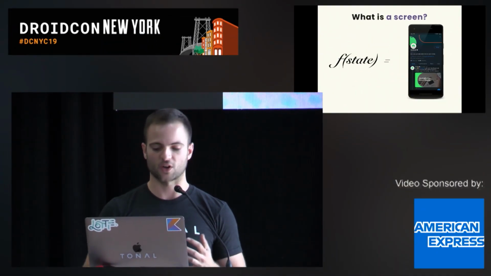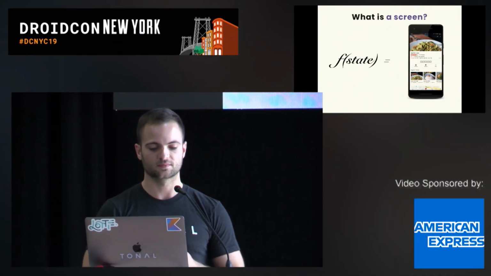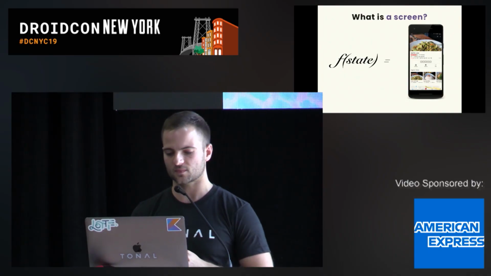It's that simple. And now that we've seen MvRx rolled out across Airbnb and Tonal, and other companies like Dropbox and a number of others are starting to adopt it as well, we've seen that this notion of a screen being a pure function of state is consistent and allows us to scale our apps in a simple and consistent way across a variety of different use cases. So here's Airbnb, this screen, also a function of state. Twitter, function of state. Yelp, also a function of state.